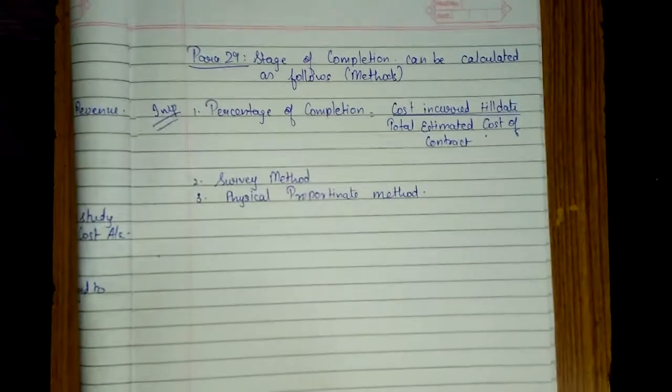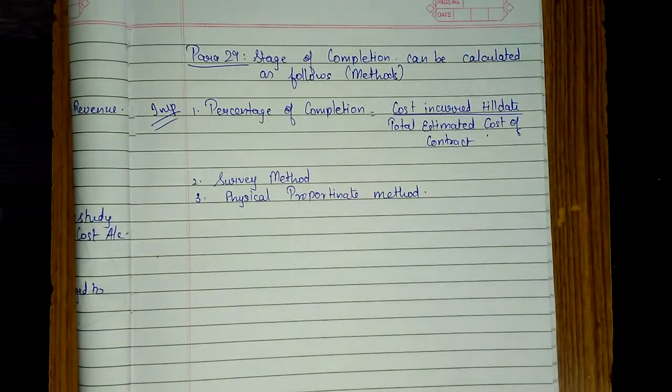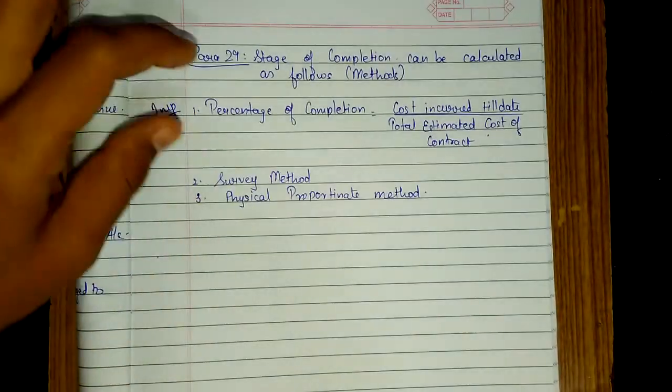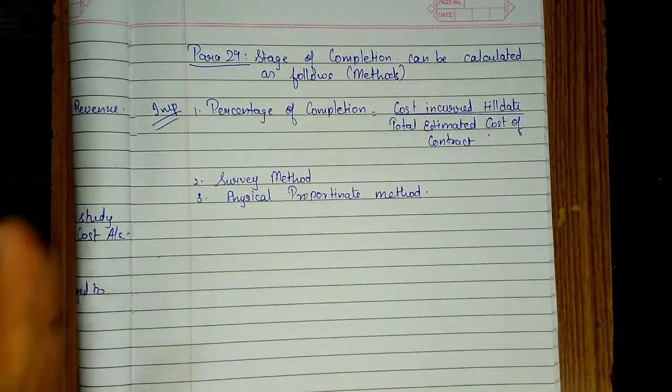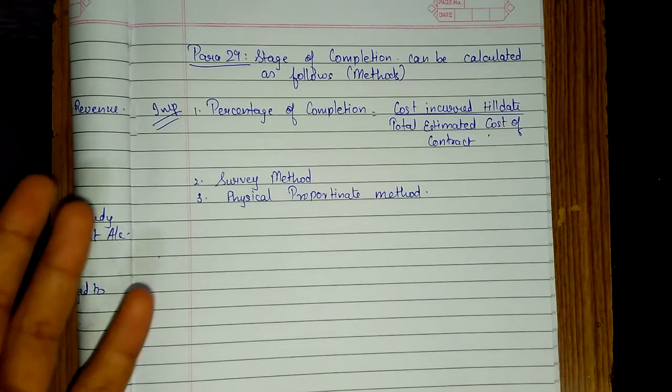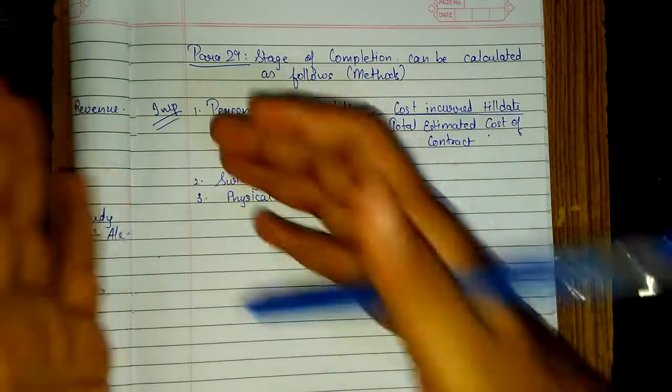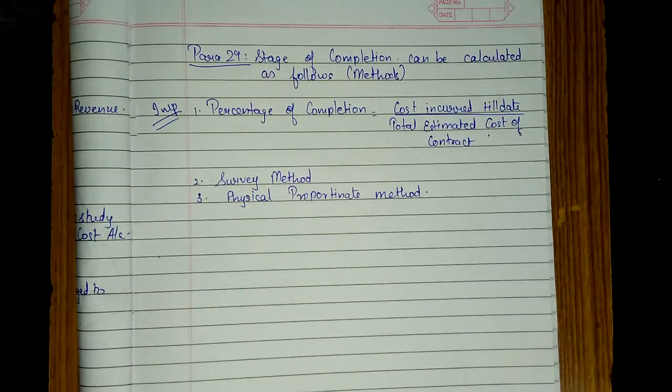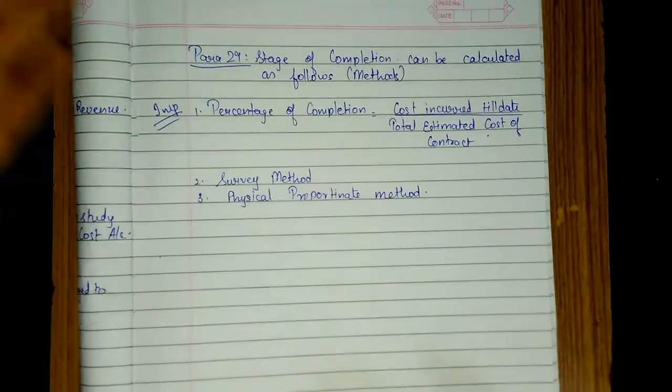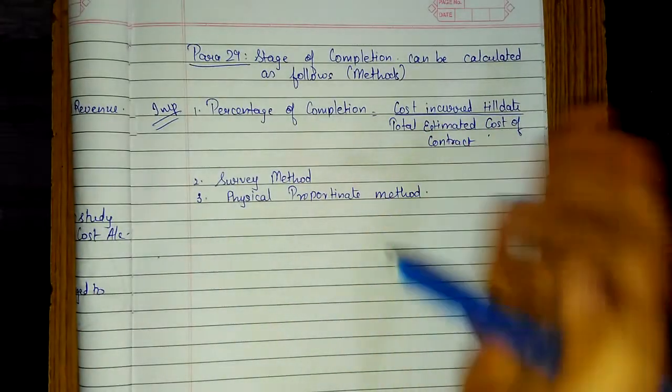So percentage of completion. How to calculate the percentage of completion of the contract? It is cost incurred till date divided by total estimated cost of the contract. This is pure theory. Only when you will be solving sums, there is a sum based on this also. When you will be solving the sum, you will find there is no need of studying this para. You will automatically come to know, but the direction is given in this accounting standard 7, how to apportion the percentage of completion in this method.